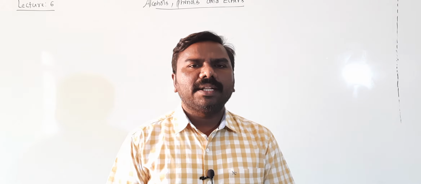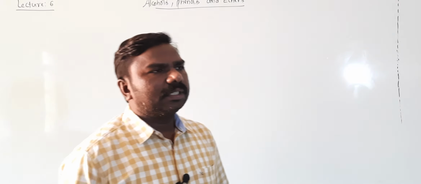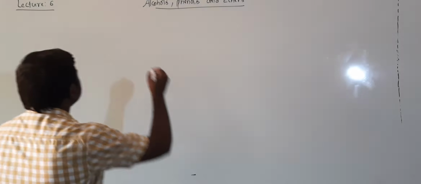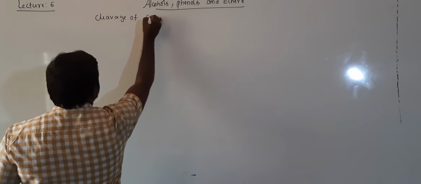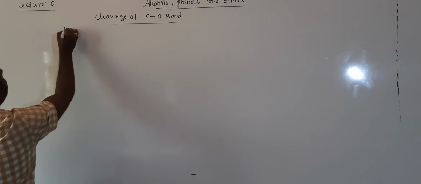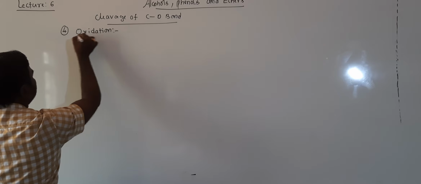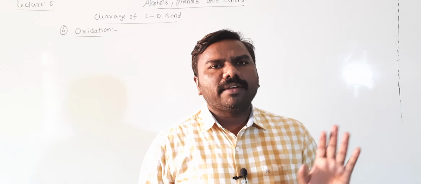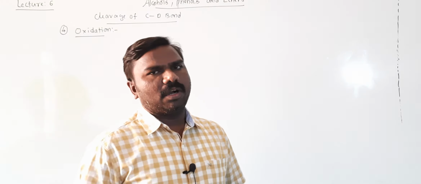So we have completed three reactions yesterday. Now the fourth one is oxidation. This is involved in reactions involving cleavage of the CO bond. In that, the fourth property is oxidation. Oxidation is called dehydrogenation. Removal of hydrogen is called oxidation, or addition of oxygen is also called oxidation.